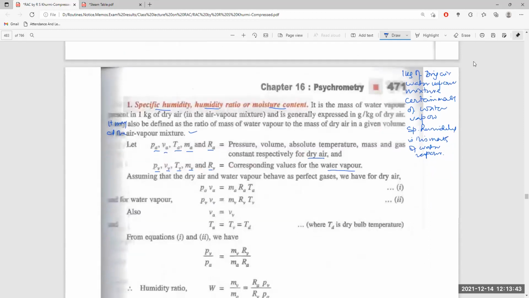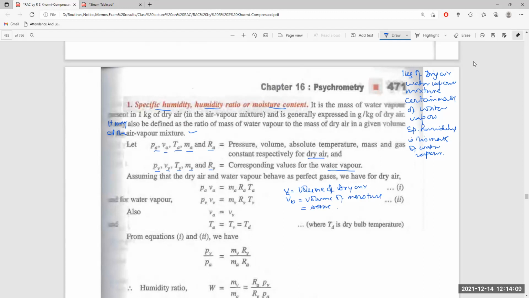They are supposed to be of the same volume, so VA, the volume of dry air, and VV, the volume of moisture, are the same.